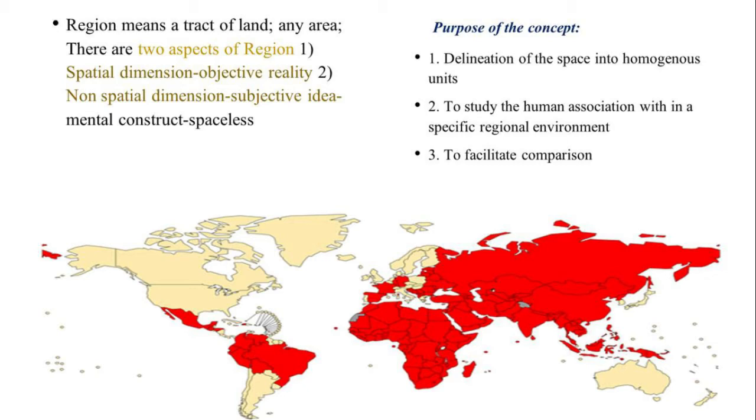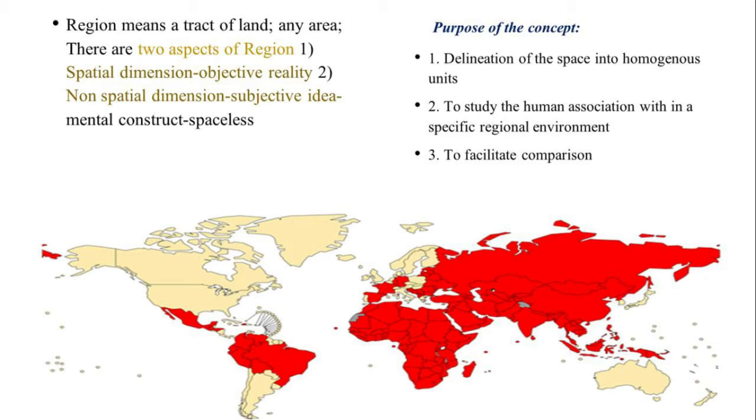Now the second aspect of region is a non-spatial dimension. That is an idea. It is mentally constructed. It is spaceless. I will give you an example. For example, if I say that I want to go from point A to point B. Since we are from Mizoram here, let us give an example from Mizoram.